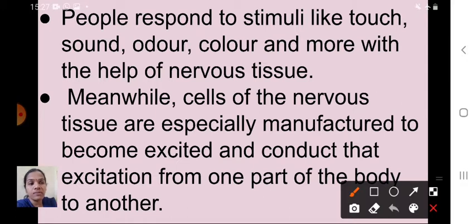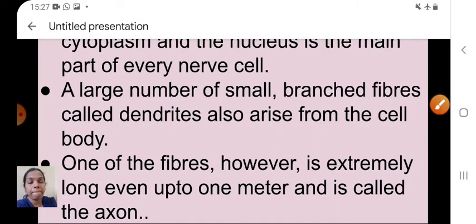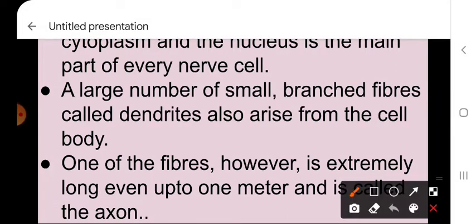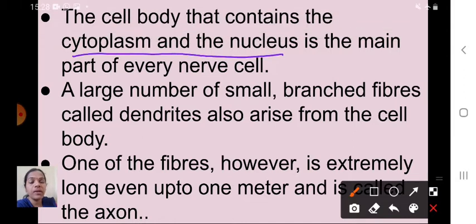The next one is, see here, the cell body that contains the cytoplasm and nucleus. The cell body, containing cytoplasm and the nucleus, is the main part of every nerve cell. A large number of small branched fibers called dendrites also arise from the cell body. See here, children, here only that information is integrated and transferred.